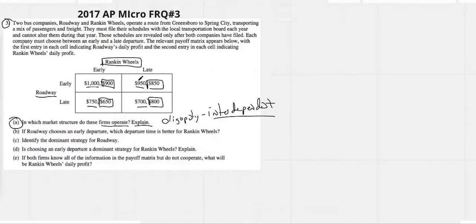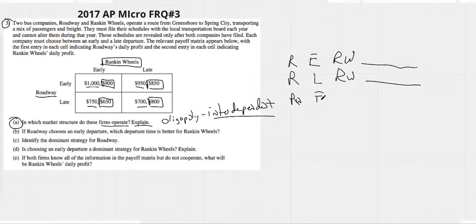So again, usually we're just going to make a word chart here. We're going to say that if Roadway goes early, Rankin Wheels will do something. And if Roadway goes late, Rankin Wheels will do something else. If Rankin Wheels goes early, Roadway will do something. And if Rankin Wheels goes late, Roadway will do something else.